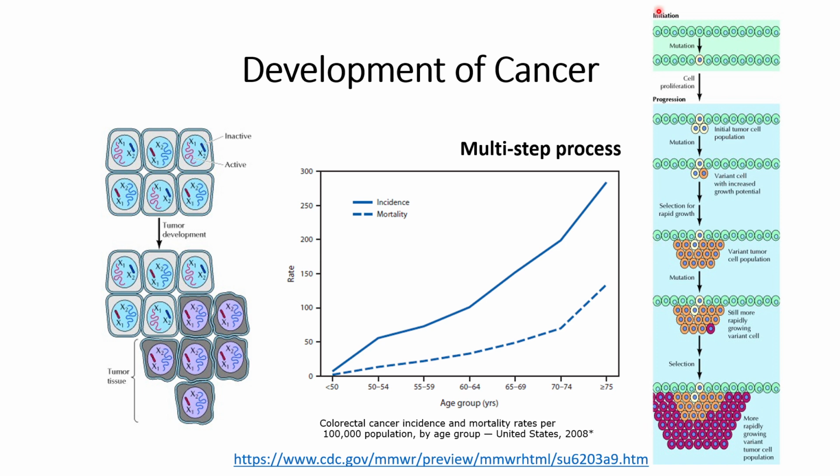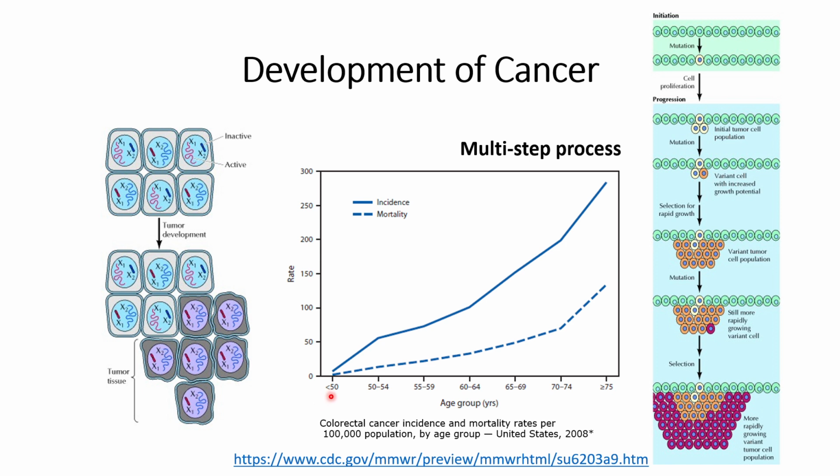From this we can get an idea that it is a multi-step process. It takes time. It is not like a mutation occurs one day and the next day people get cancer. It takes time for the mutation to replicate and reach a point where it can affect the health of the human being. And this is the example that has been shown to prove that.